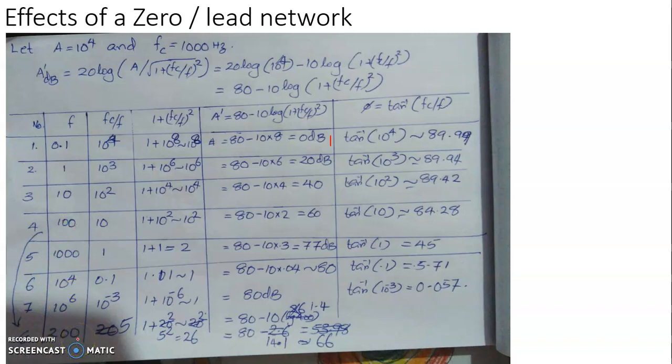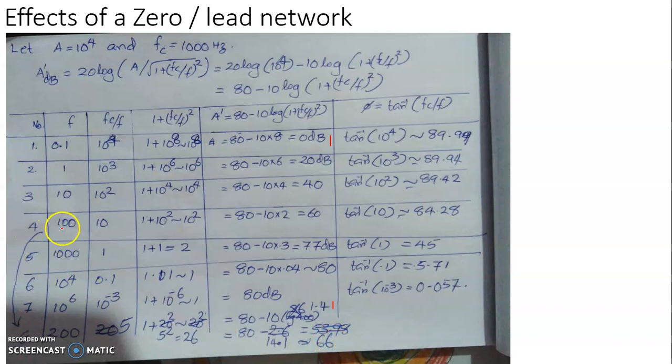Then fc by f is 1000 divided by 200, which is 5. Then 1 plus fc by f whole square is 1 plus 5 square, that is 25 plus 1, 26. Gain is 80 minus 10 log 26. Log 26 is 1.41 actually. 80 minus 14.1, that is equal to 66.